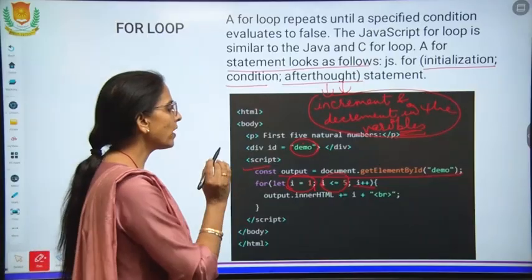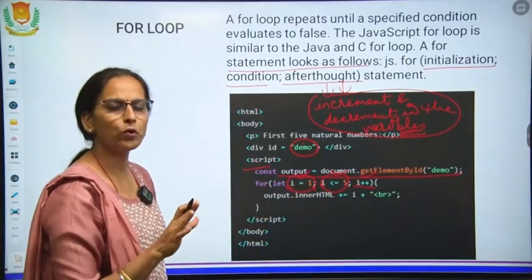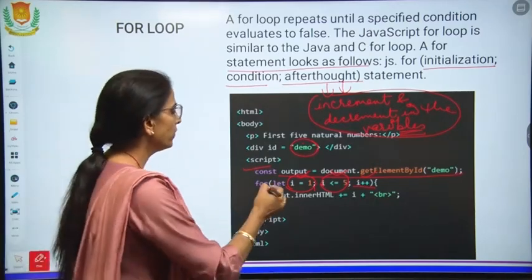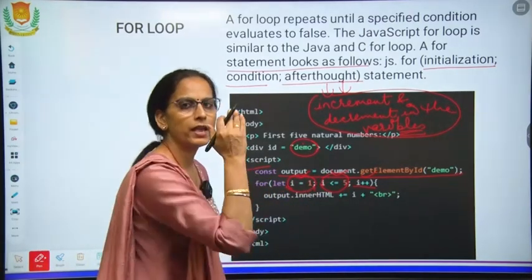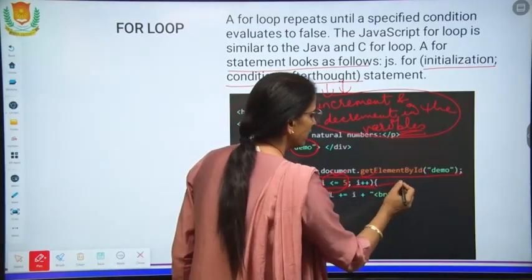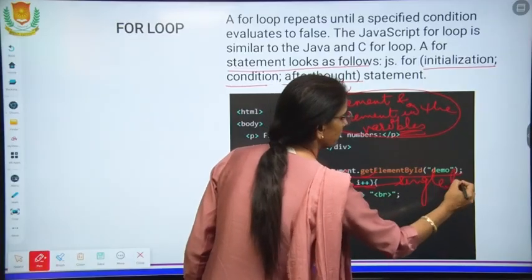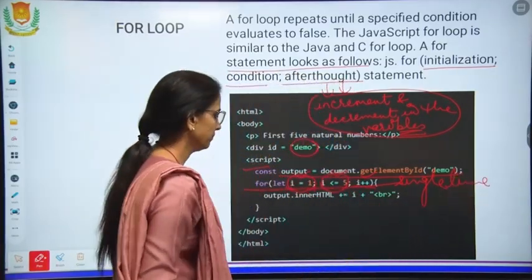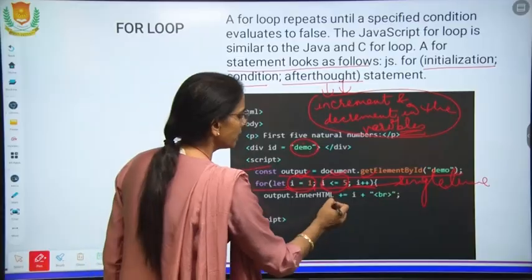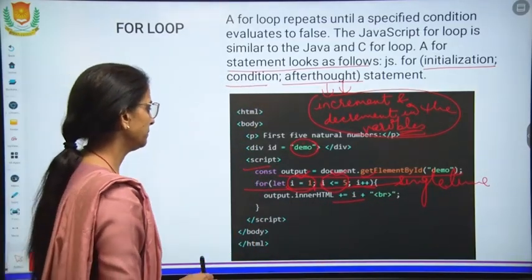Earlier in while and do while, we did these three phases in different steps. Here they are done in a single line. Okay. Now the increment will be done and the value will be printed.